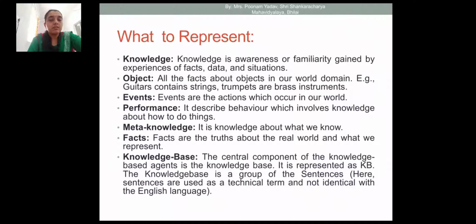What to represent? What do we represent in knowledge representation? First is the knowledge. Knowledge is awareness and familiarity gained by the experiences of facts, data, situations, and objects, that is, the facts about objects in our world domain. Suppose a guitar contains strings; trumpet and brushes are instruments. So these are the objects, and a guitar is an object.